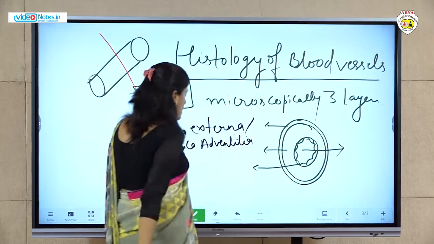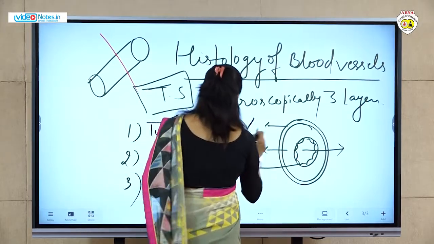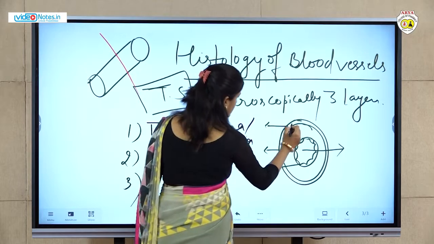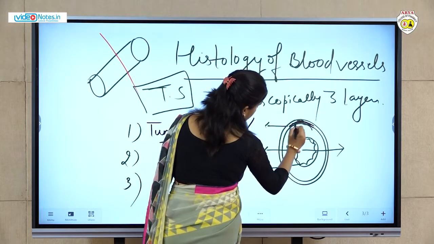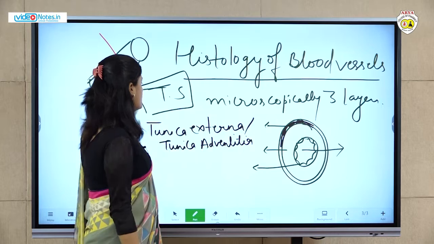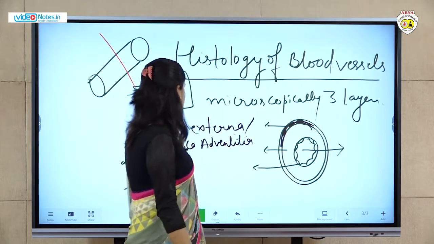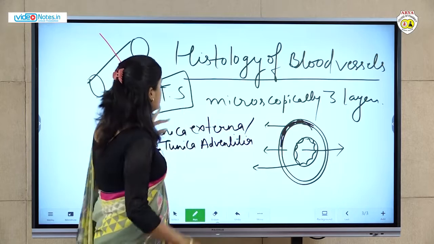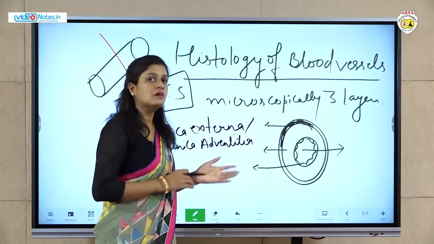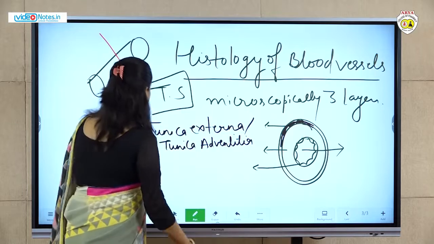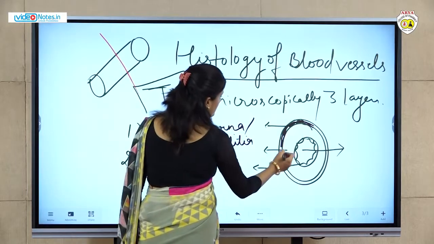So this is the outermost layer, and it is made up of connective tissue. Okay, this structure is the same for all the blood vessels, whether they are venules, veins, or capillaries.